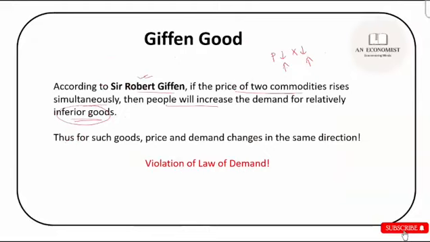So in this case, the demand curve will be positively sloped. If you draw the price quantity axis, the demand curve will look like this, which is the opposite of what is the case in usual times, right?